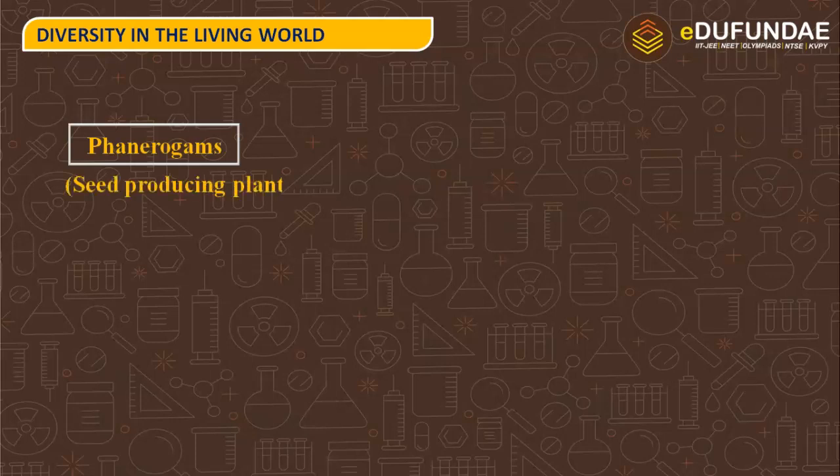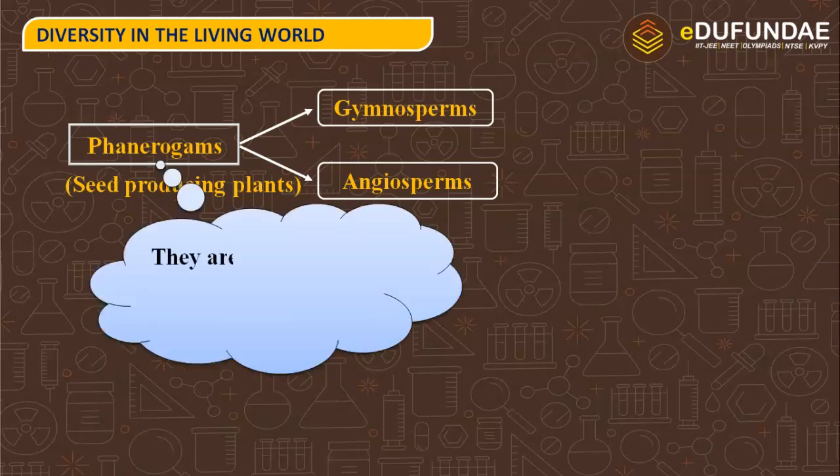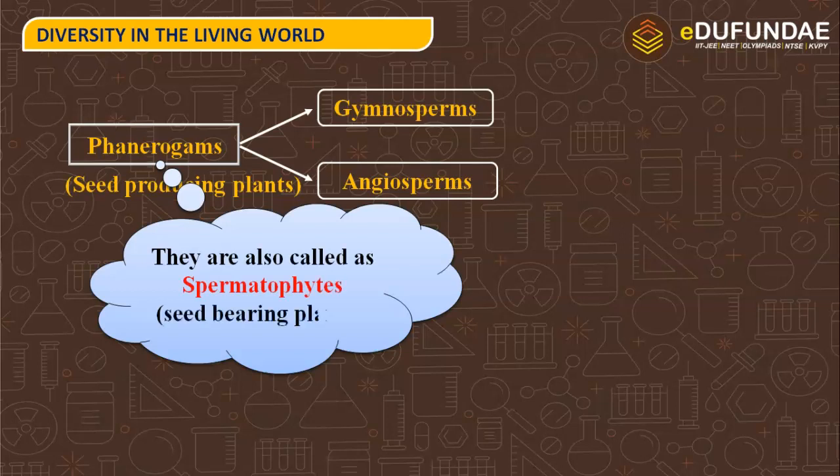Next we have phanerogams, that means the seed producing plants. They can be gymnosperms or angiosperms. The gymnosperms are the organisms that do not have covered seeds. That means they do not have the structure of the flower around the ovules, but angiosperms are flower producing. So, phanerogams can also be called spermatophytes. That means they are the seed bearing plants.